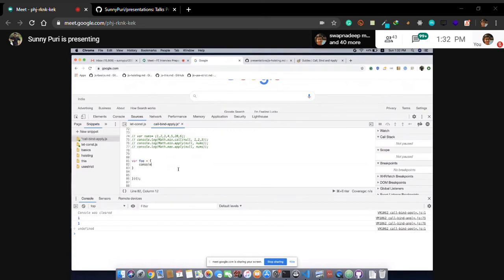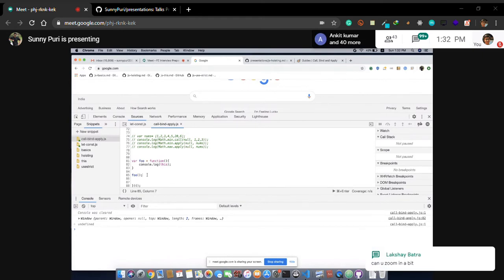Let's see. A basic function, I'm calling it like this. I want to change the value of this.